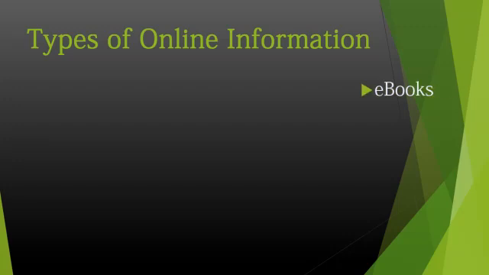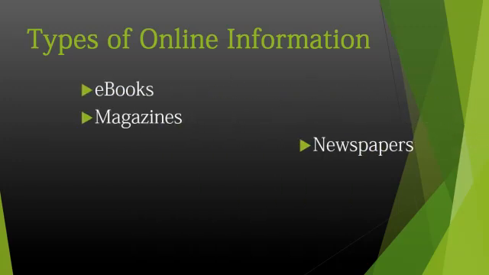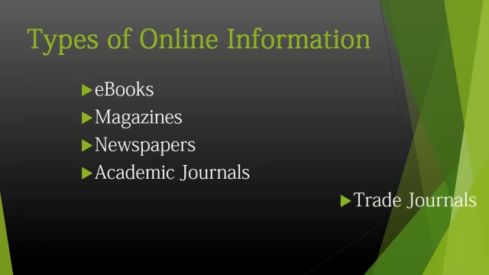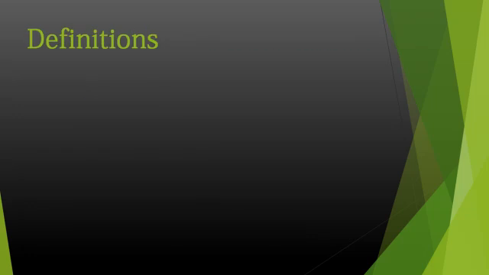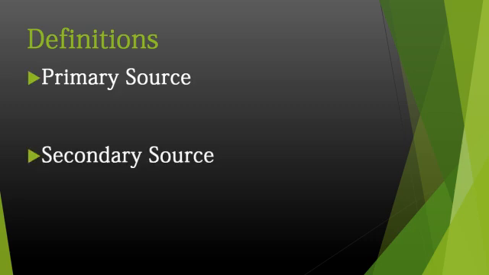Specifically, we will cover online books, magazines, newspapers, academic journals, trade journals, and government documents. We won't cover websites in this tutorial because they need their own tutorial. Before we start, we need to define a couple of terms: primary source and secondary source.